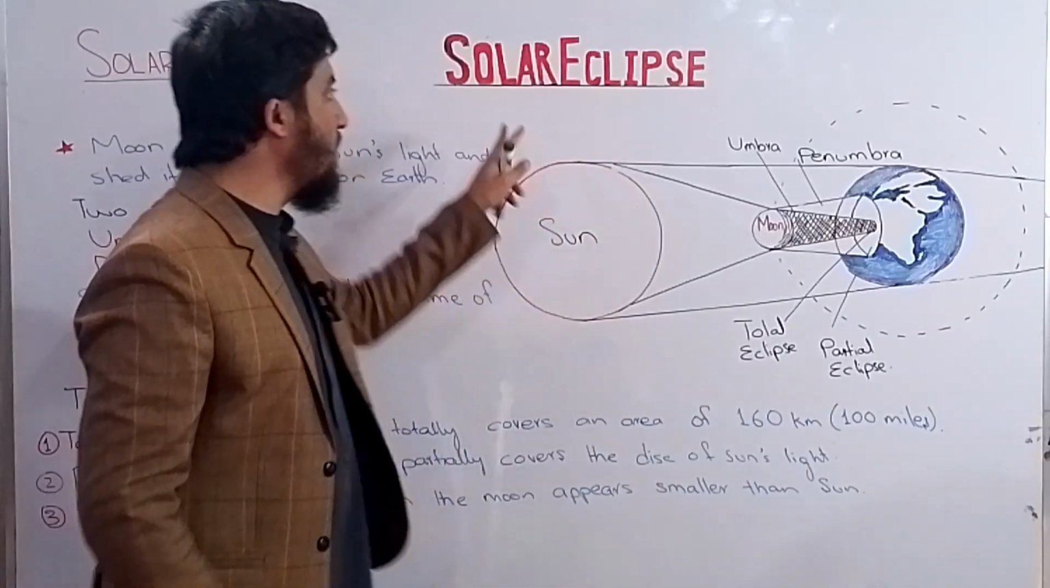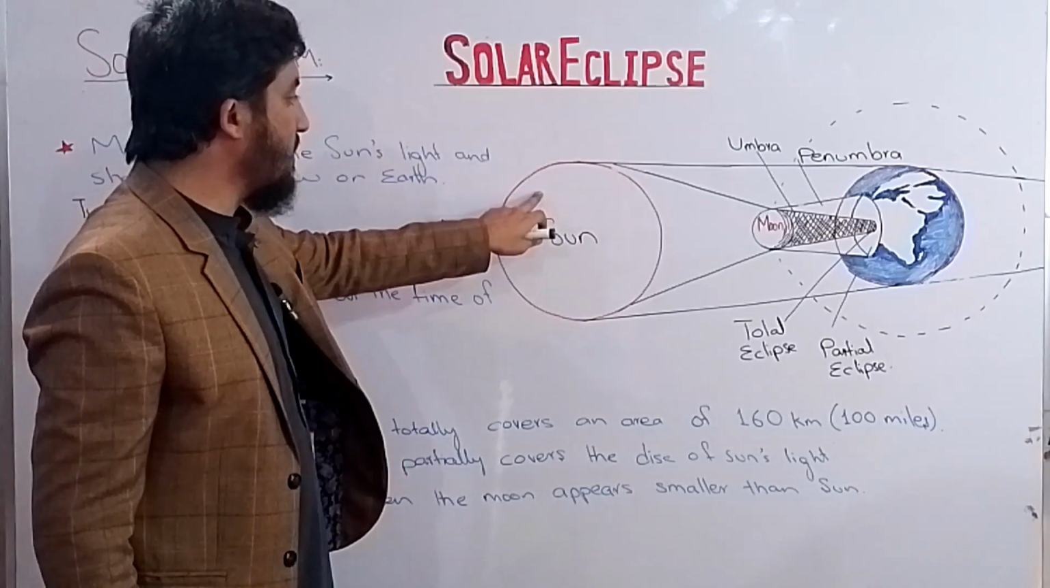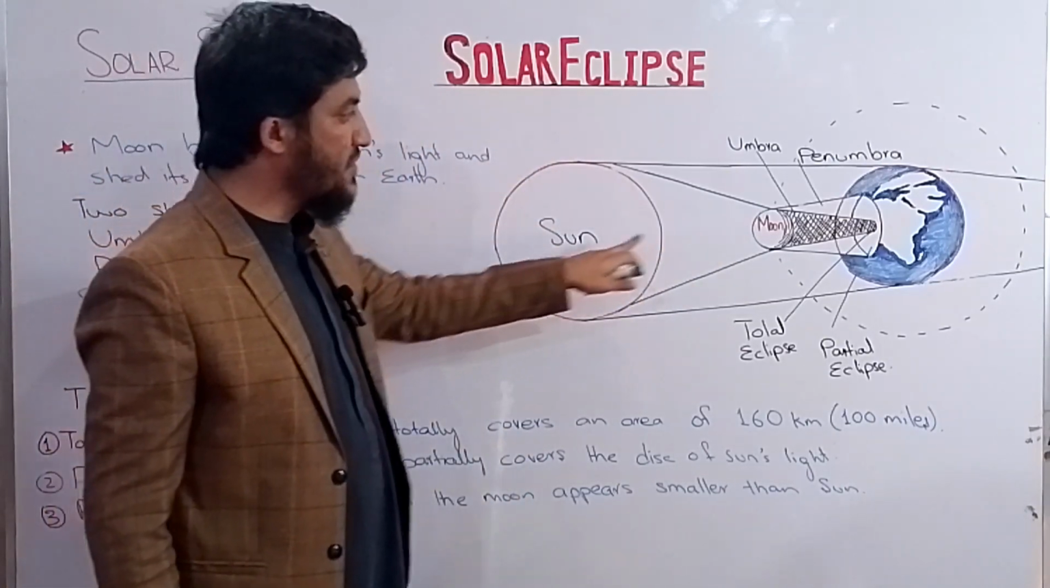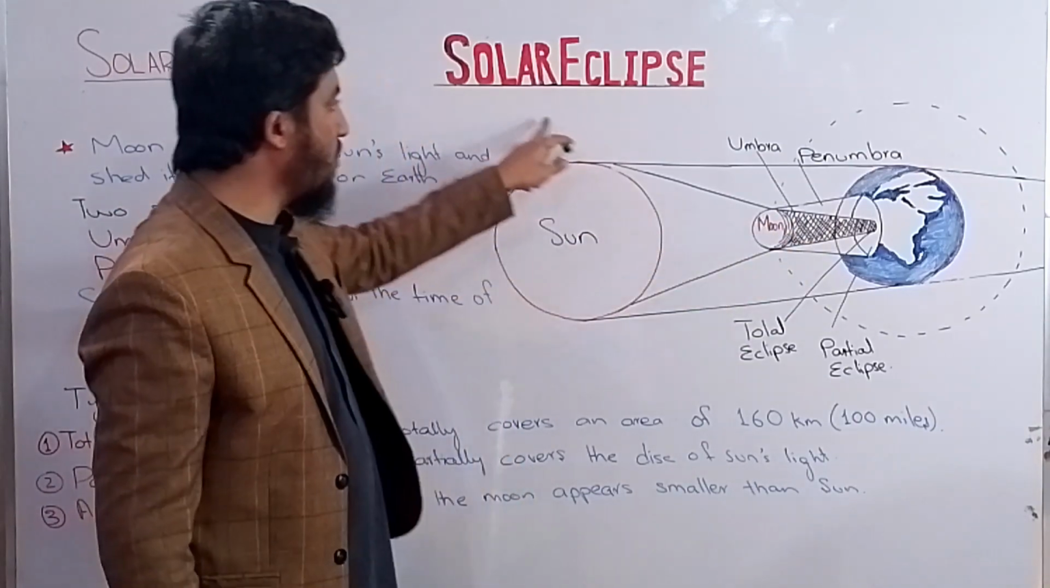So dear students, then comes the solar eclipse. A solar eclipse occurs when the moon blocks the light of the sun and casts its shadow on Earth. There occurs the solar eclipse.